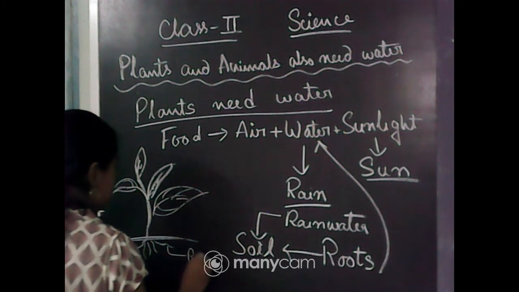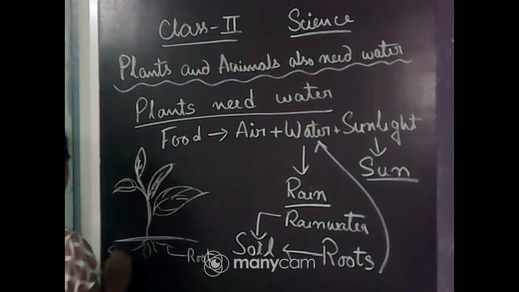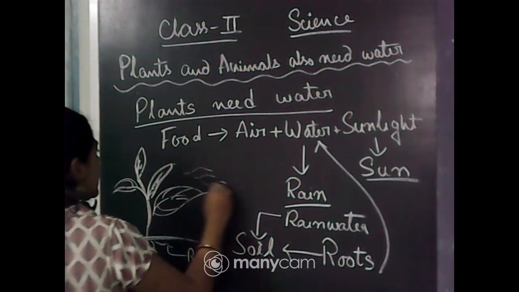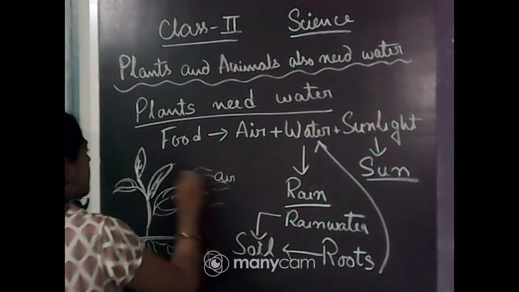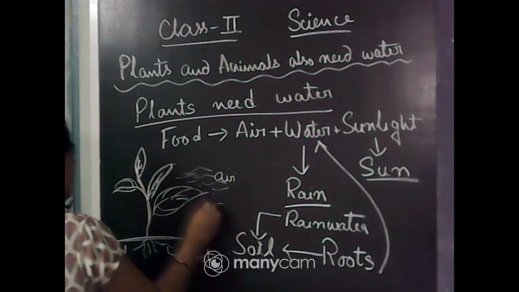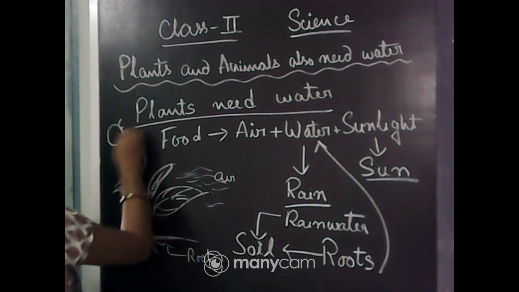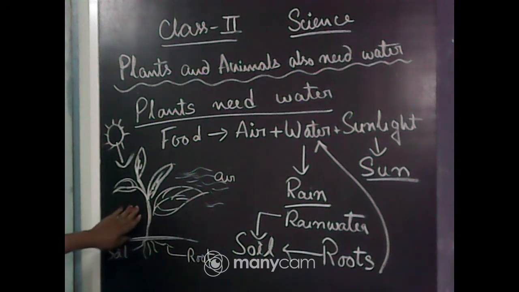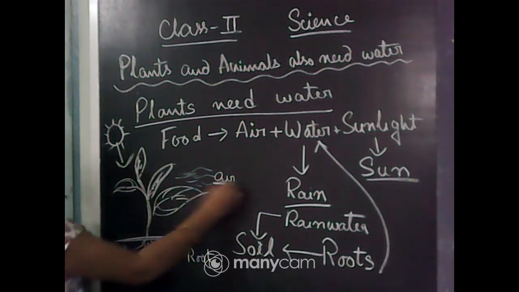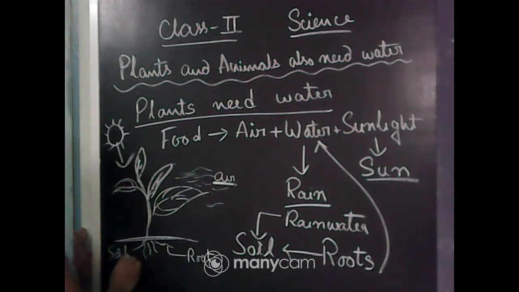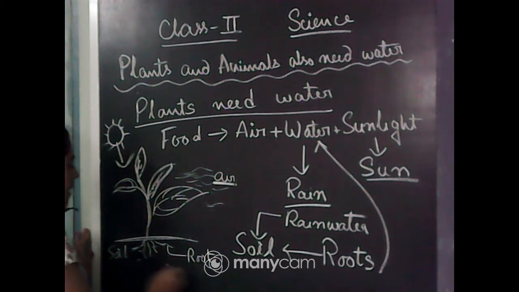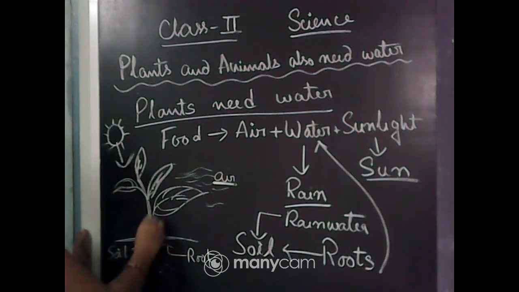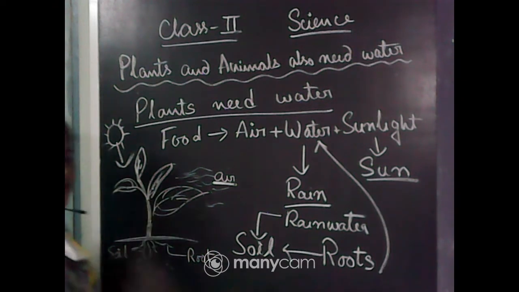First the air is blowing and they get air from around themselves, and the sunlight, the sun gives this sunlight to the plant. That is the root, that is the soil, and here some water. So rainwater goes to the soil, the root takes it from the soil and sends it to the leaf.